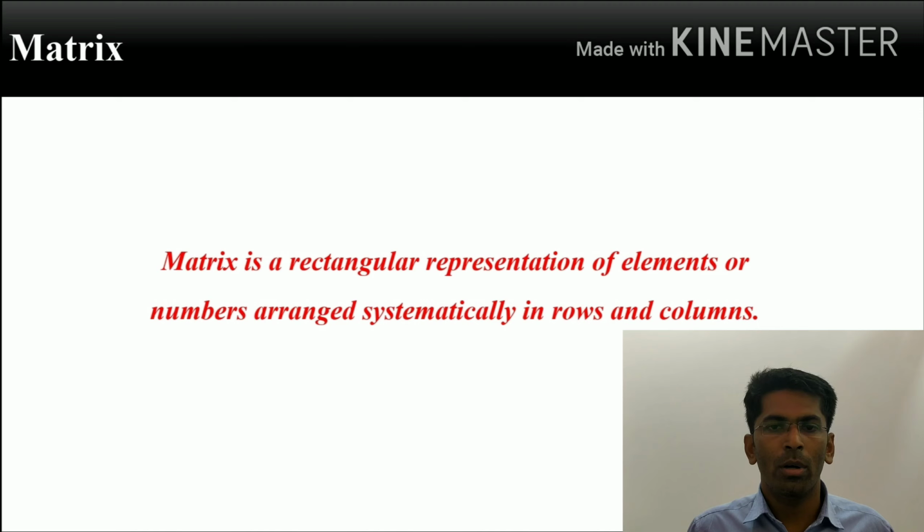Usually we denote a matrix by a capital letter A or B, etc., and the elements are arranged in square brackets or large parentheses. Thus, a matrix is a rectangular array of numbers or parameters or variables or functions, each of which is carefully ordered in the form of horizontal or vertical lines.